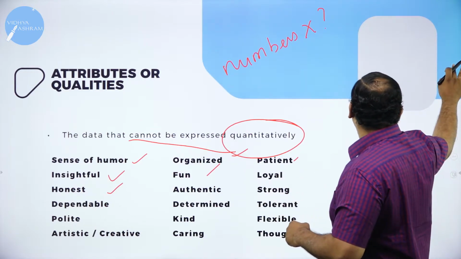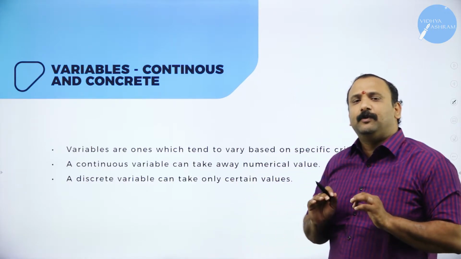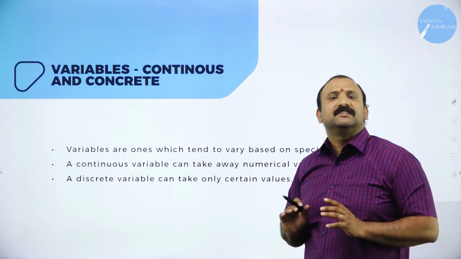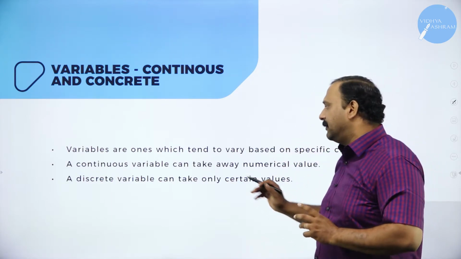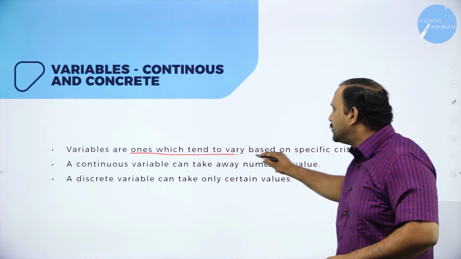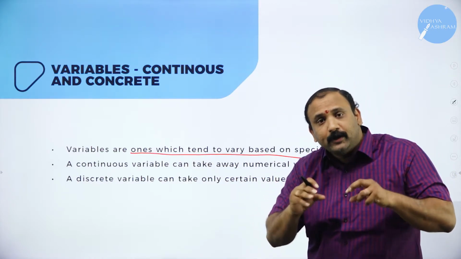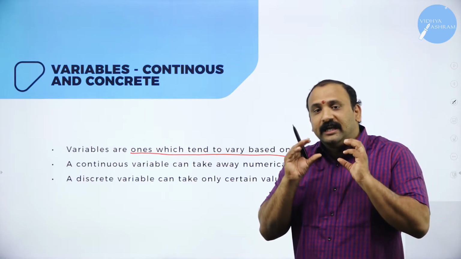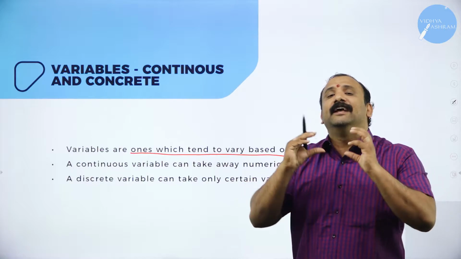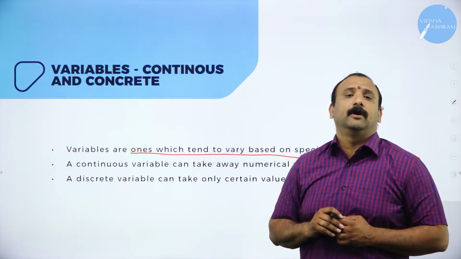Moving forward, variables. The word variable is a very interesting topic in statistics. So what is the concept behind variable? Variables are ones which tend to vary based on specification. The word variable itself tries to tell us that it will keep changing, it will keep varying altogether. So that is a very interesting concept altogether.